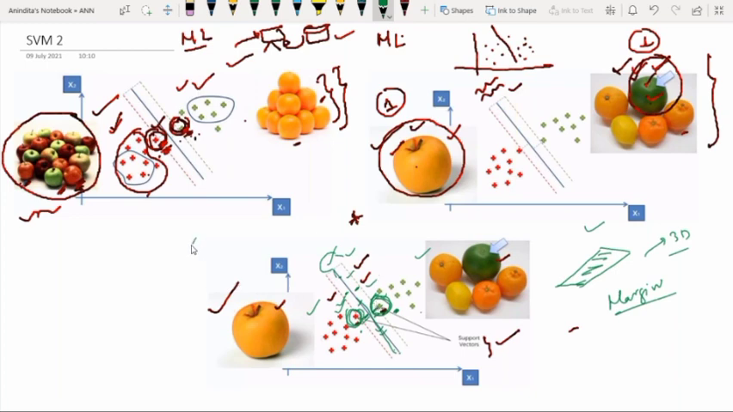Now here you have to keep in mind one point, that a large margin is considered a good margin. If this margin is very large, means thick, then it is a good margin, and a small margin is considered a bad margin. So we always expect this gap or margin to be a large one. This thing you have to keep in mind. So these are the three points you always have to remember: support vectors, hyperplane, and the margin.